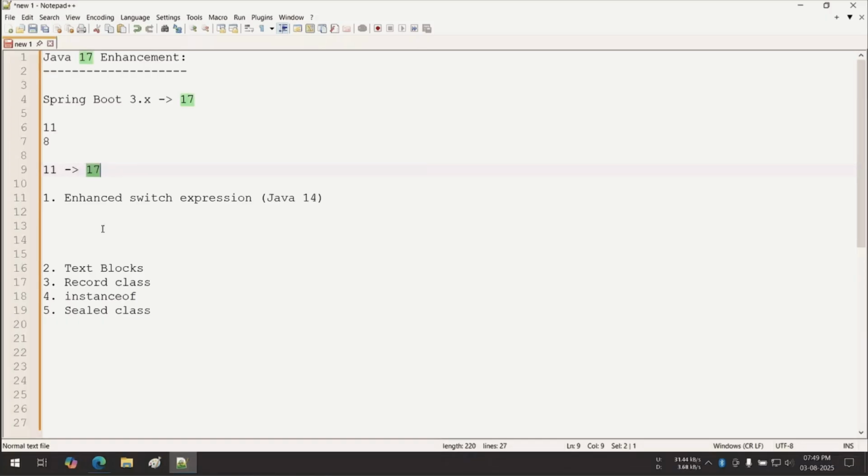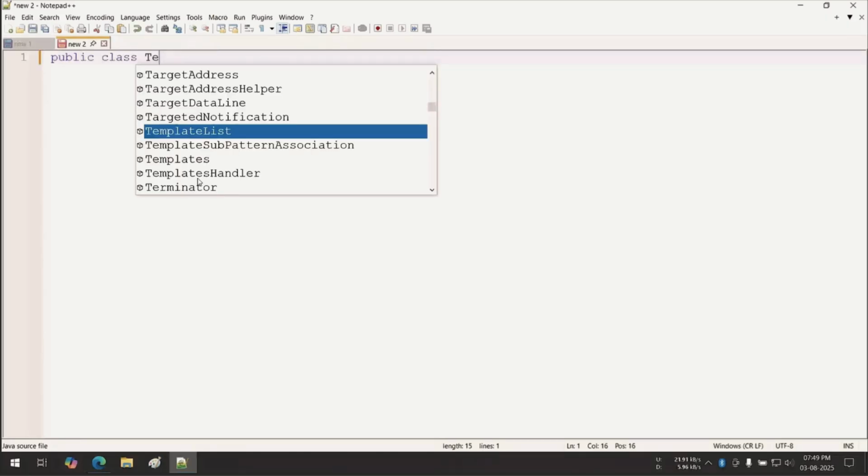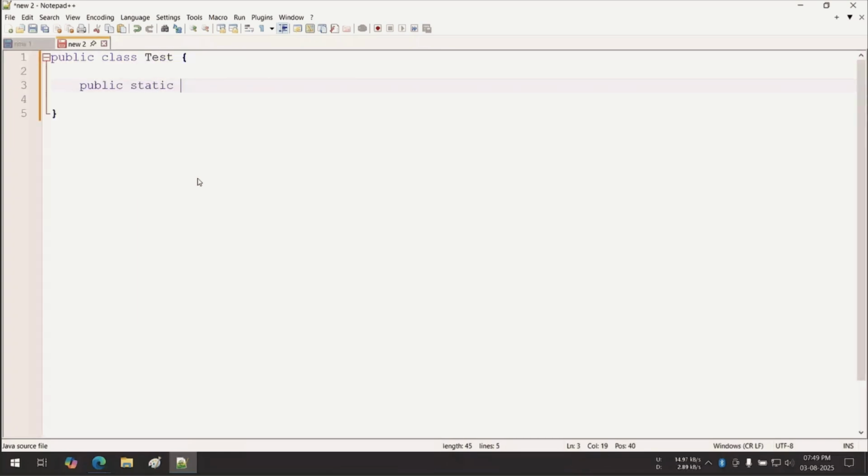Let me take a Java file. Here is our favorite, public static void. Even if we don't know Java, we know what public static void is. Even some arts people I have seen, my friends who are learning geography honors, also know public static void. If I ask what this is, they don't know, but at least they know public static void.